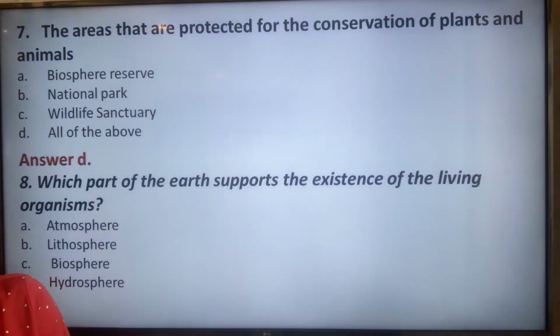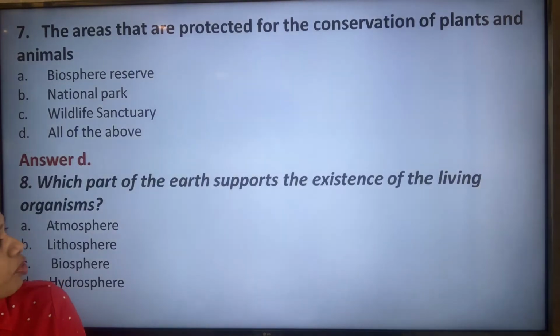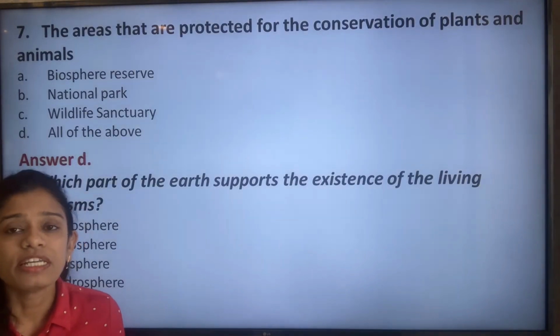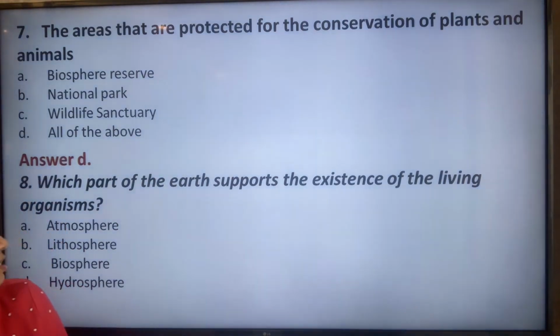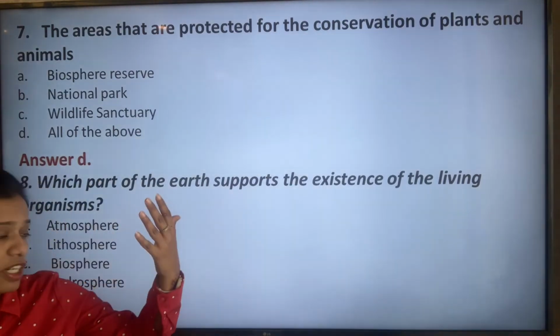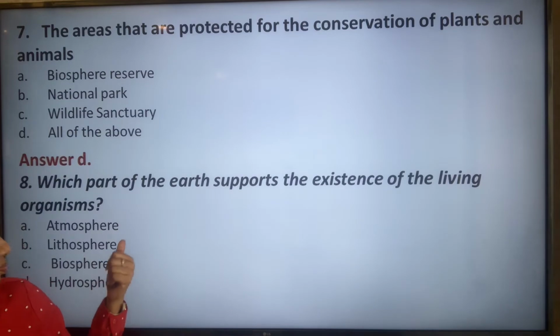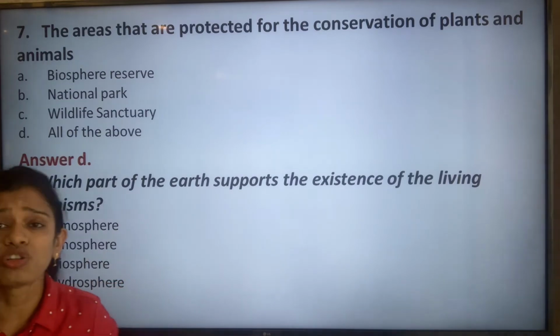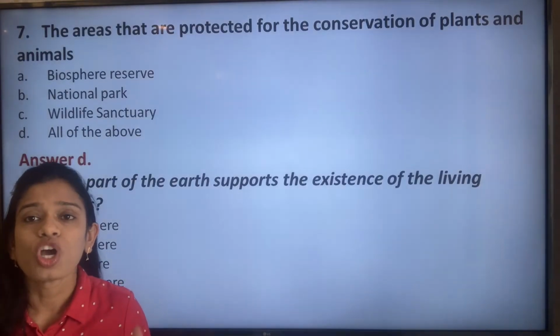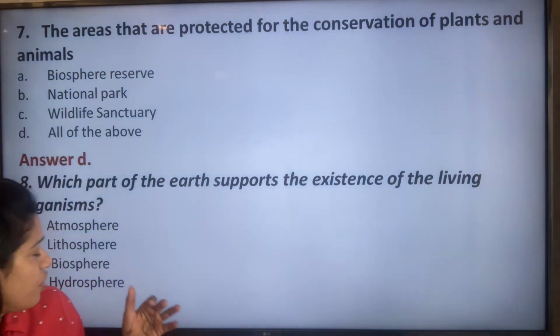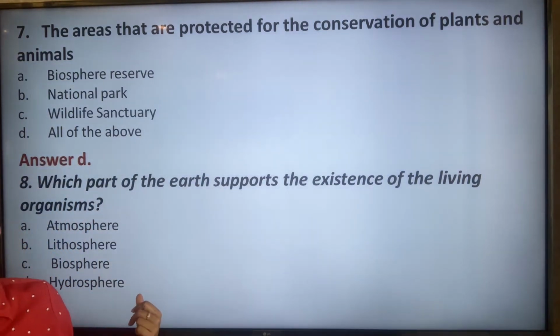The next question, which part of the earth supports the existence of living organisms? So which part of the earth supports the existence of living organisms? It is the atmosphere that is above the earth, the lithosphere, or the biosphere. The lithosphere is the land surface on which we live, or the biosphere, and the hydrosphere.